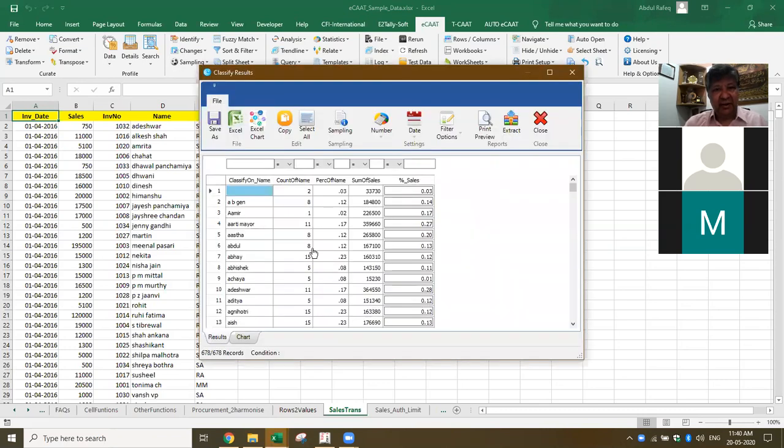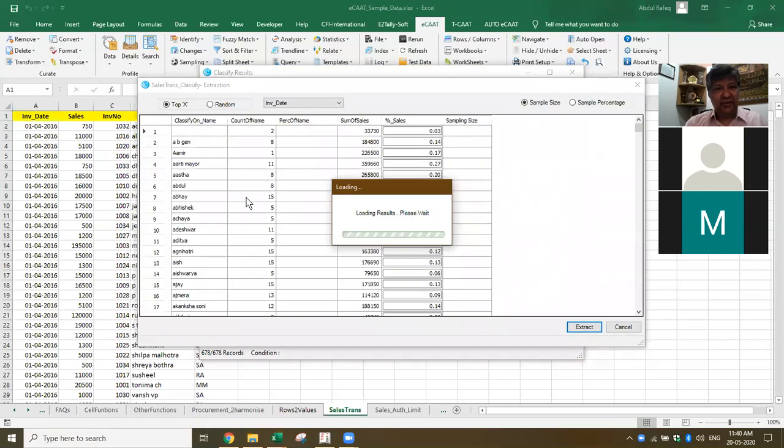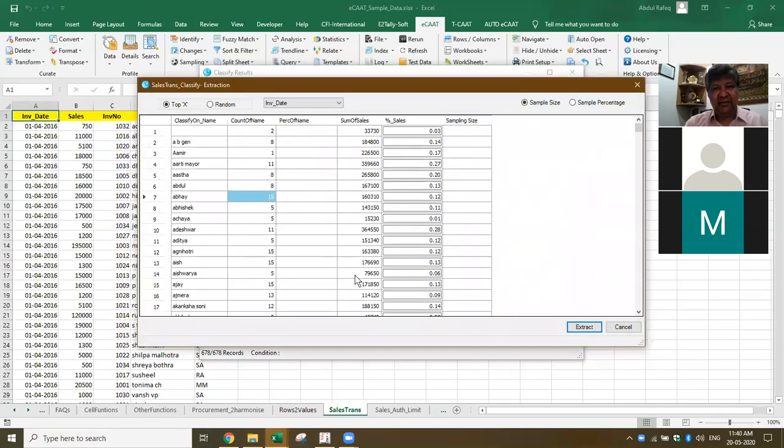Let's see whether we can get. Now here, for each of the customers, it gives me the total number of transactions which have happened. It gives me the sum of sales. It gives me the counter. Okay, then let me say I want the sampling here. In this case, when I do the sampling, it is able to give me the complete this one.